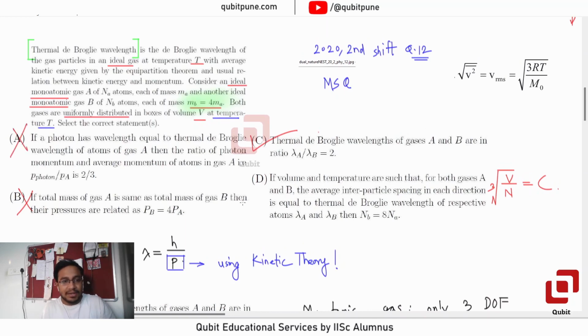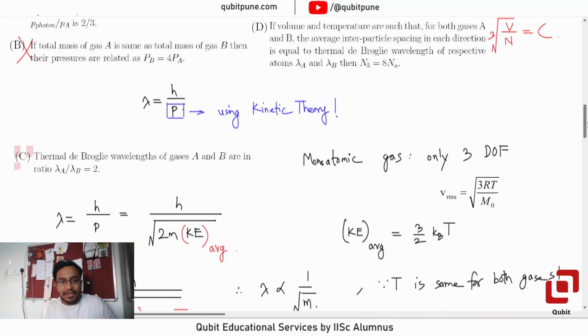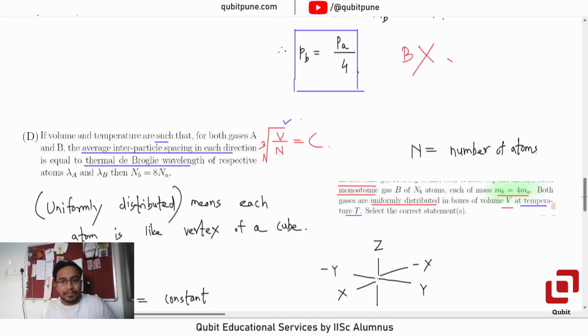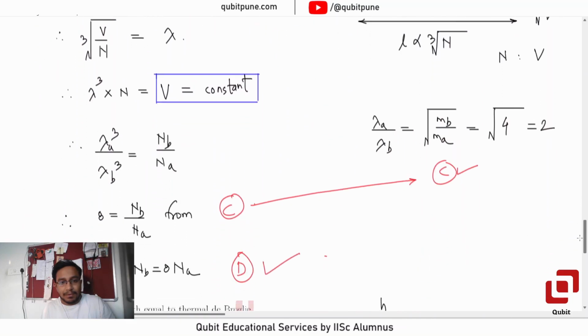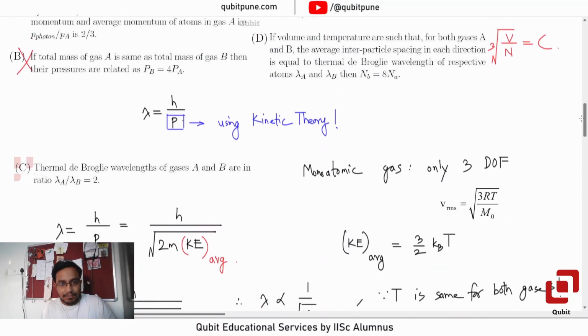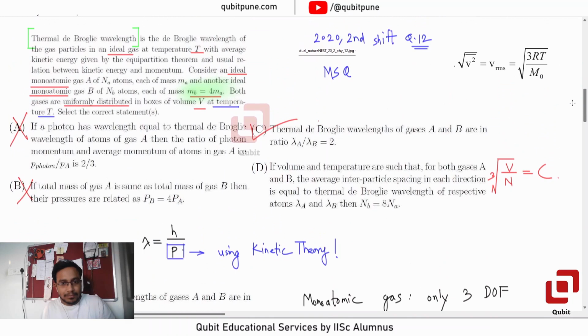So which options are right? B not right, C right, and I think we have also got D right. Have you understood the question or shall I explain it again? Please tell me. Got it? Okay. Now I want to add one thing.